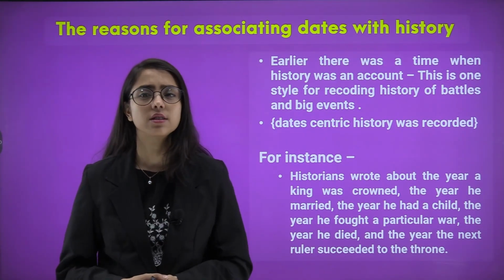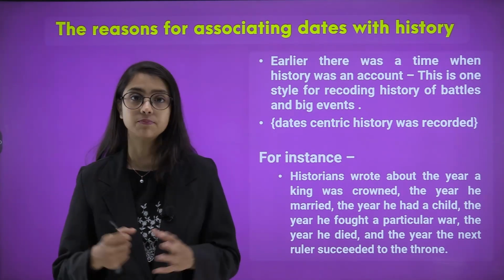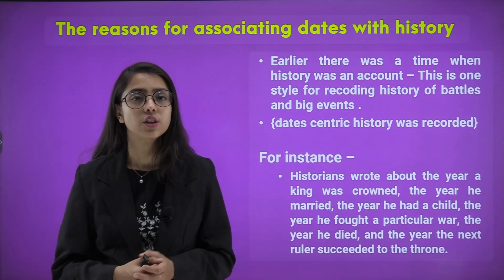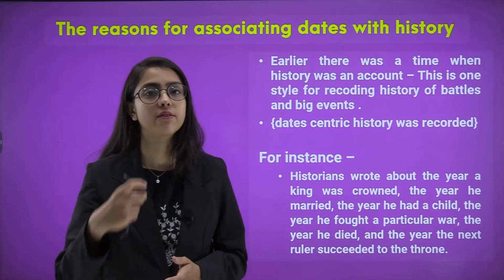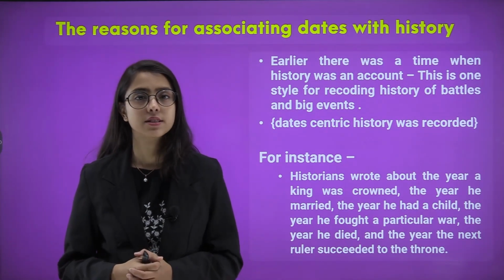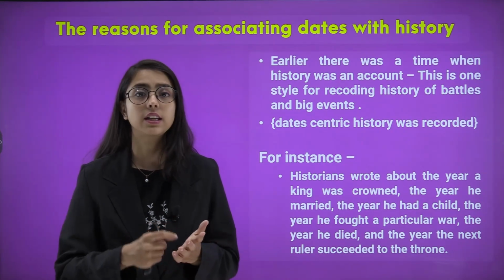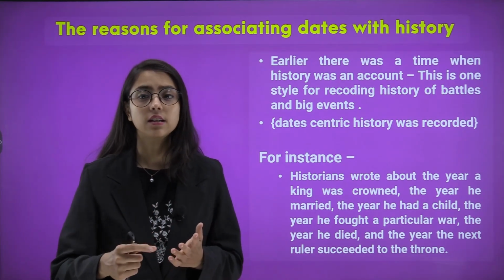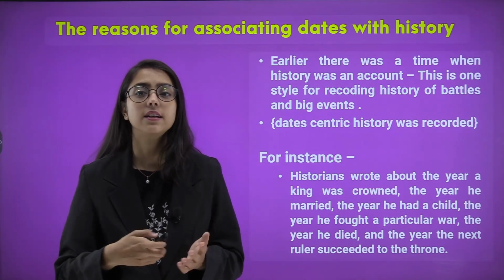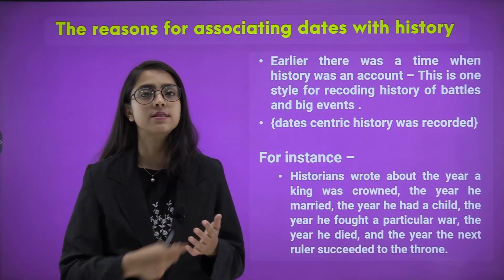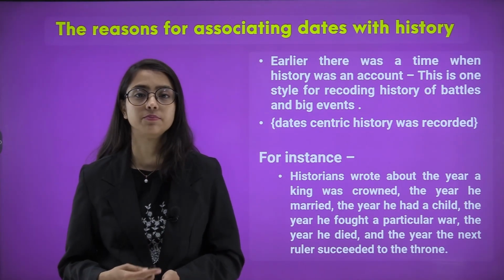Now, this is one style for recording history of battles and big events, accounting. So, accounting is nothing but maintaining a record of dates and places where an event took place. For instance, historians wrote about the year a king was crowned, the year he got married, the year he had a child, the year he ruled, he fought a battle, and the year he died. So, this system was known as accounting of records and history.